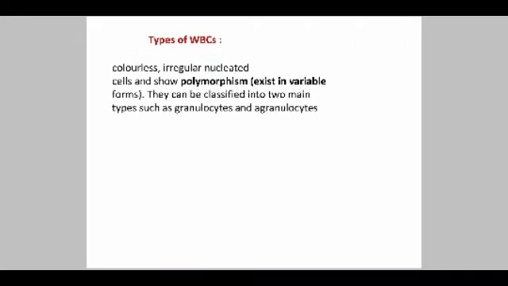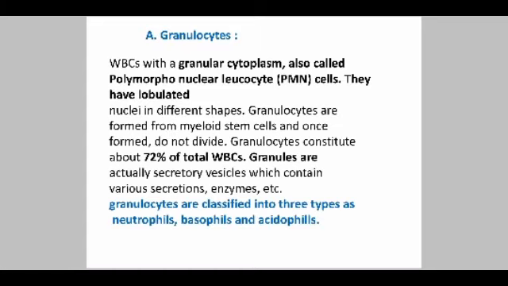Let's see the types of WBCs. They are colorless, irregular, nucleated cells and show polymorphism. They can be classified into two main types, granulocytes and agranulocytes. Let's see the granulocytes.